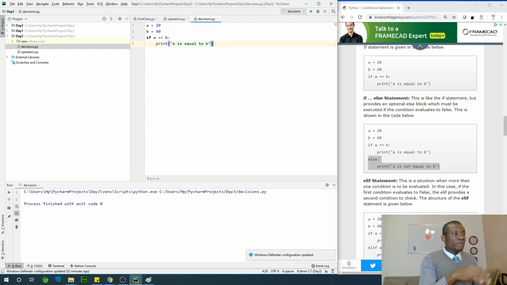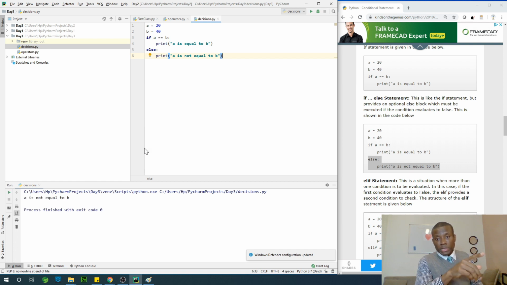So in this case, we are specifying what is going to happen if the condition is not true. If A is equal to B, print A is equal to B. What if it's not equal? In the previous one we ran just now, nothing happens. But in this case, if not, something happens. It's going to print out the second statement when this condition is not true or is false. So if I run this code at this point, it's going to print out the second line, which says A is not equal to B, as you can see right here.